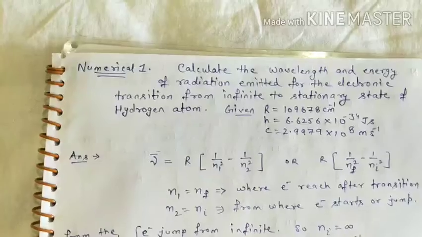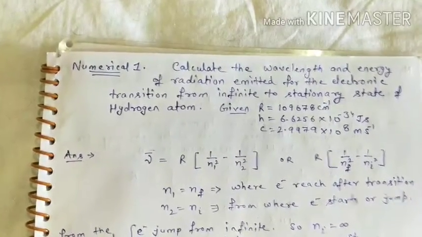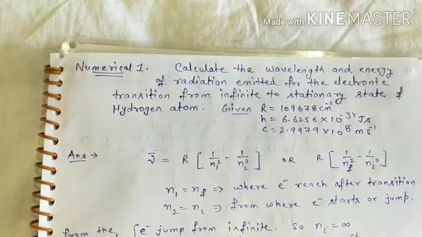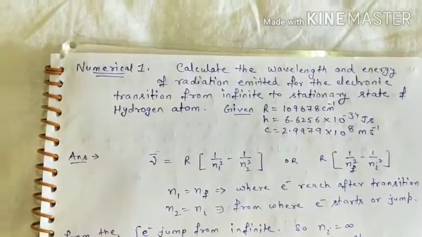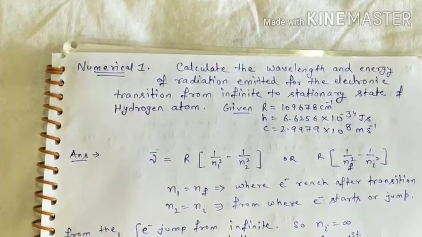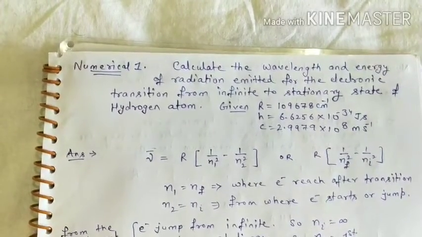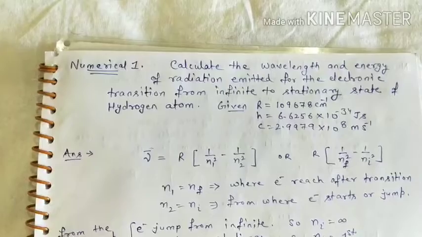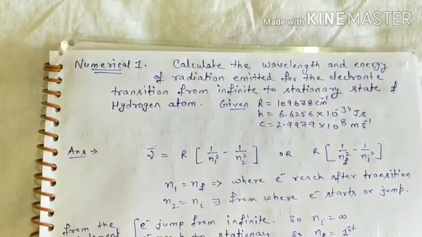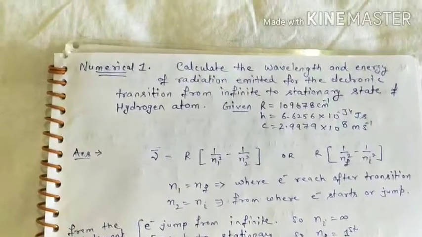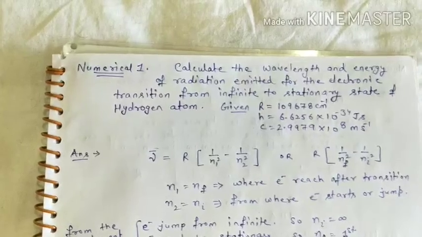Sometimes that energy can be visible to us in the form of color, and sometimes it is not visible to us. This is known as spectrum, and we only discuss the spectrum of hydrogen. In this regard a lot of scientists performed their experiments, among them Lyman, Balmer, Paschen, Brackett, Pfund, and Humphrey. Along with these 6 scientists, there is one more scientist, Rydberg.